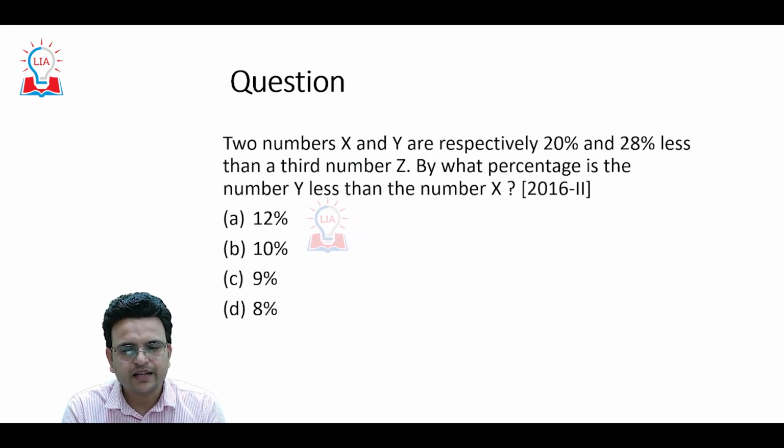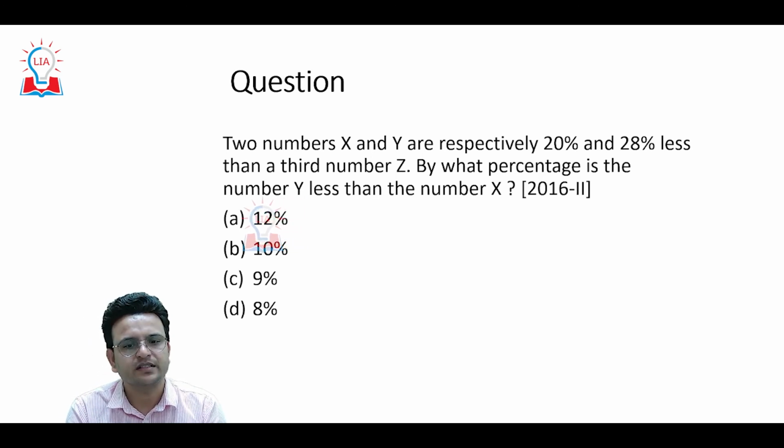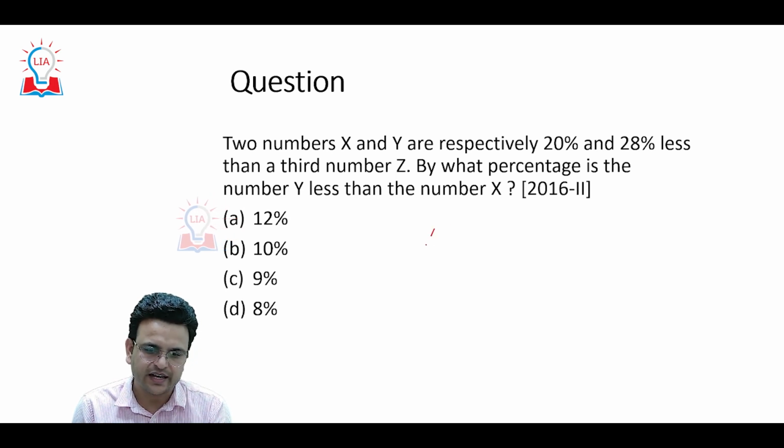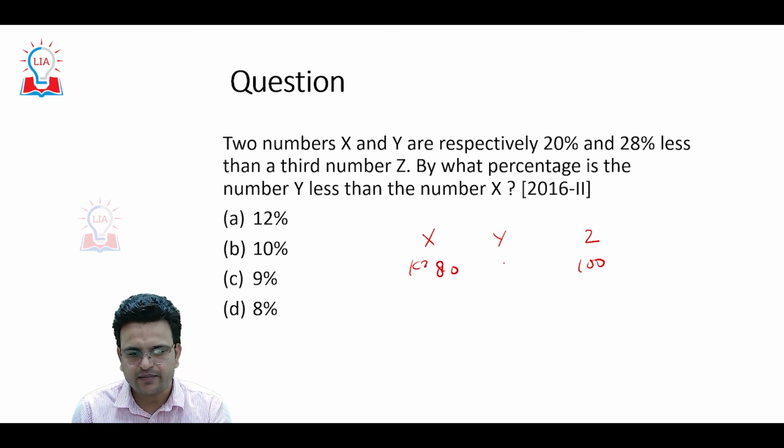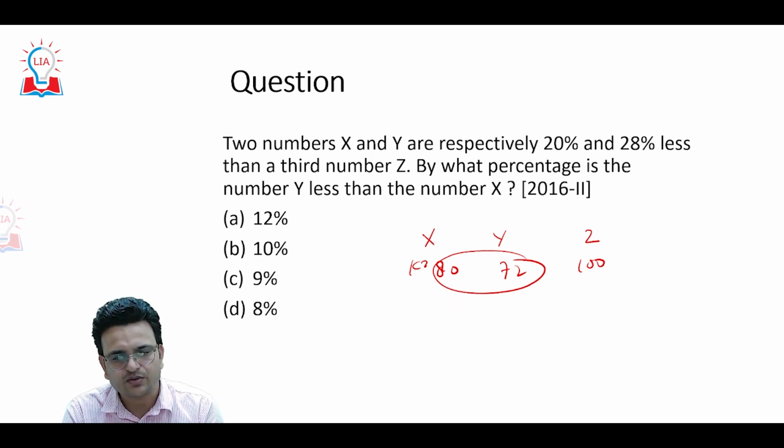Now, two numbers x and y respectively. It is a repeated question of the UPSC. I have already solved this question: x, y and z will be 100, x will be 80 and y will be 72. This is a repeated question, and I will suggest you try to solve this question again.